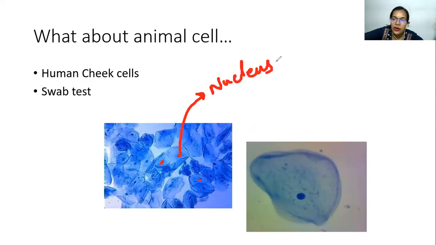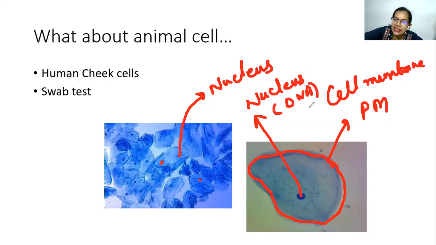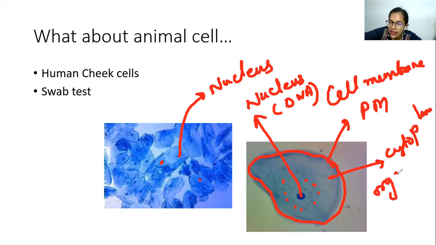Now, if you zoom in over here and see, this is one particular animal cell I have taken. What you see, this is called the boundary. That is, it is the cell membrane of the animal cell, or otherwise called the plasma membrane. Then again, this is the nucleus. So we know that in the case of animals, it is the DNA as genetic material. And then you see so many spots are there. So this is actually the cytoplasm, which is having so many organelles.